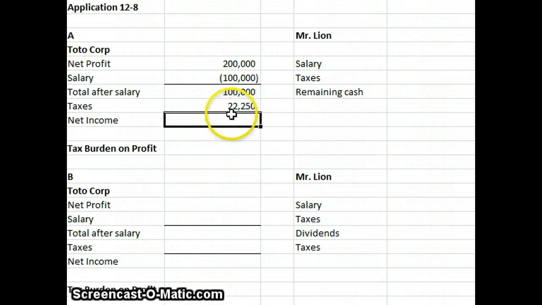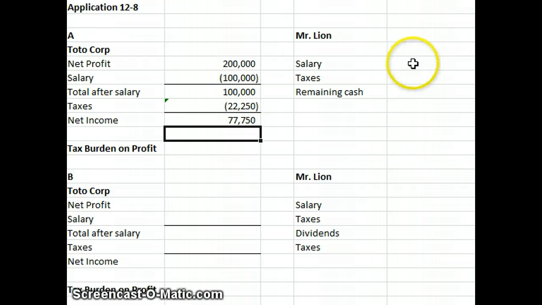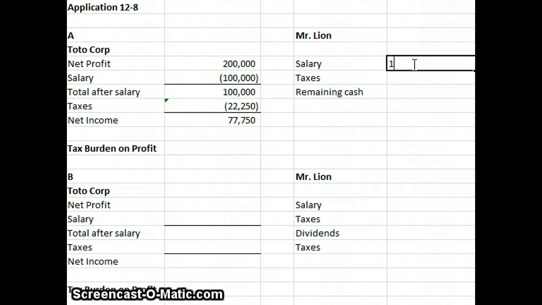My net income for the company, I should put a minus here since we're going to do a subtraction, is $77,750. In this example we have no dividends, so my personal income that I have to pay tax on is $100,000.